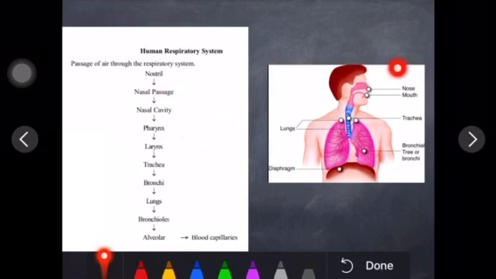Well, now it will go to the pharynx, larynx and then trachea. The blue structure you can see is the trachea, and inside, if you observe, C-shaped cartilage rings are there. Why? What is the role of these C-shaped cartilage rings? They help to keep the trachea open when there is no air. If they were not present, there is a chance that the trachea would get stuck.